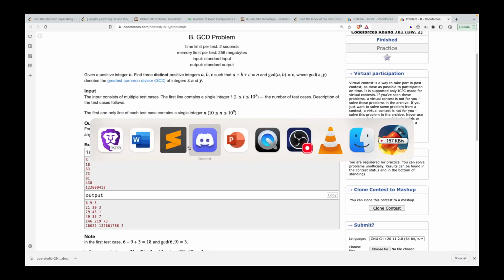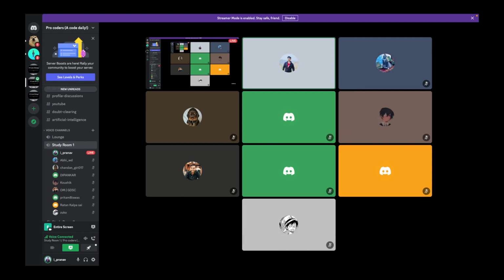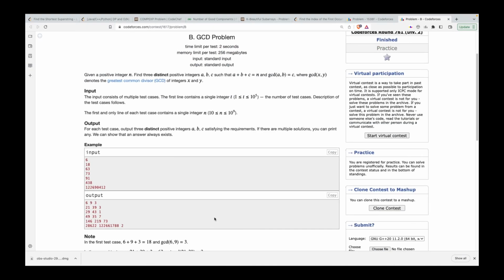Yes, sir. The thing is that you'll understand more about it after solving some more questions and with practice. The entire point was to give you some tips and tricks. So at least now when we look at a question and the input is such that you cannot go with the iterative solution, once you start figuring that out, your mind automatically will look at mathematical solutions.